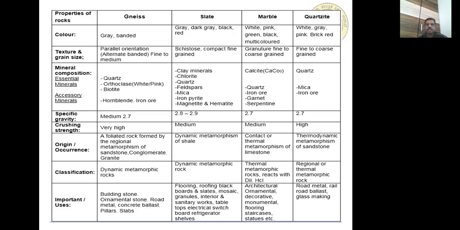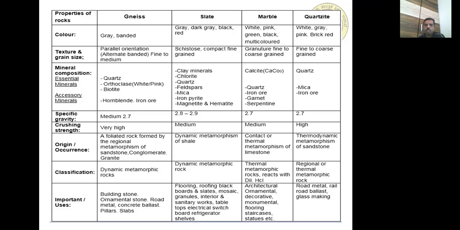Next one is slate. So color of the slate is gray, dark gray, black, red, etc., depending upon the clay mineral and also cementing material. We can say melanocratic. When coming to texture or grain size, it normally shows compact, fine grained texture, and also it shows slaty cleavage and cystose.